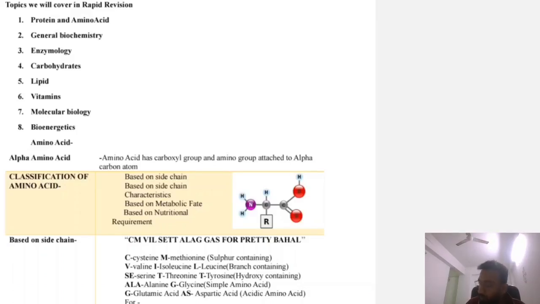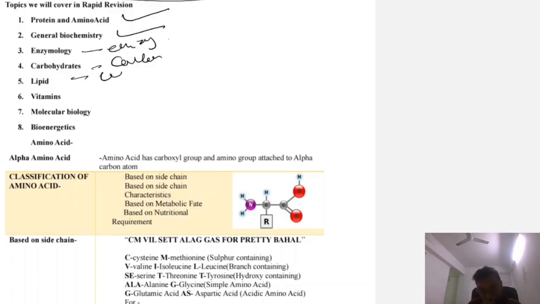So let's start a new subject, that is biochemistry. In biochemistry, we will first learn about the protein and amino acid, then general biochemistry, then enzymology, then carbohydrates, then lipid metabolism, then vitamins, then molecular biology, bioenergetics.